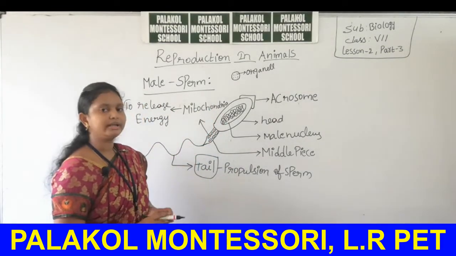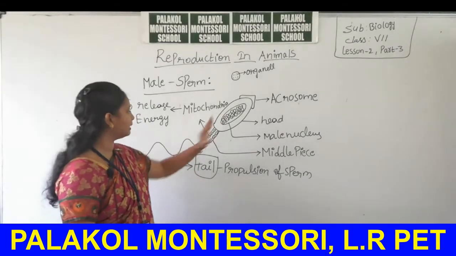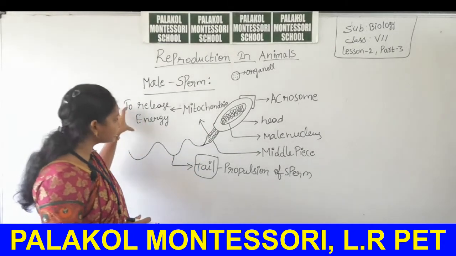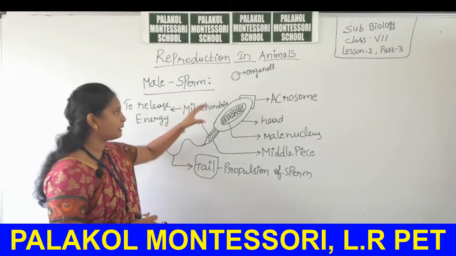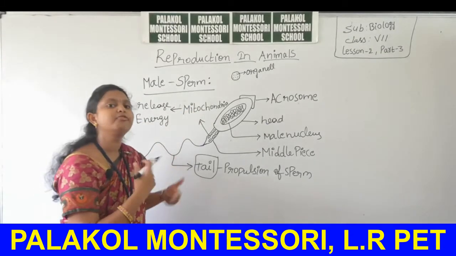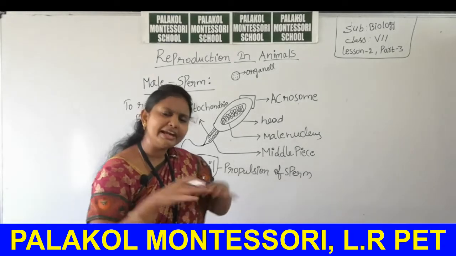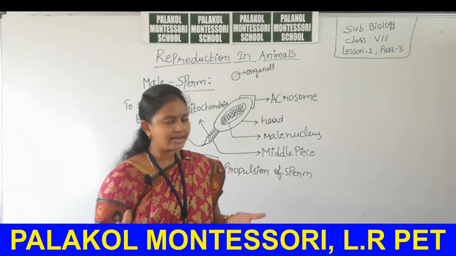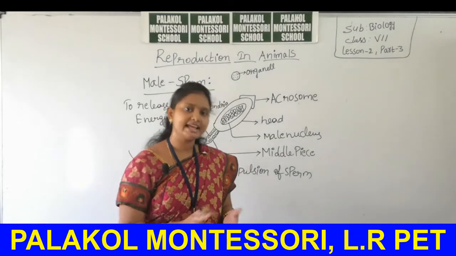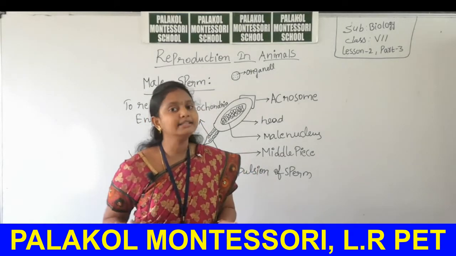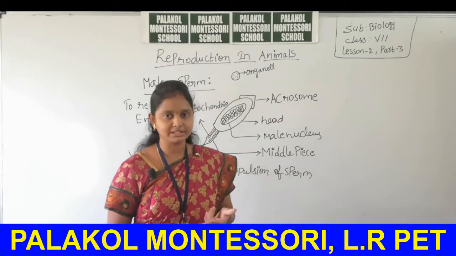The mitochondria are helpful for the sperm by releasing energy. By using this energy only, the sperm cell can do its function. If you don't have any energy, you can't do any functions. Like that, the male sperm cell also wants energy to do its function.